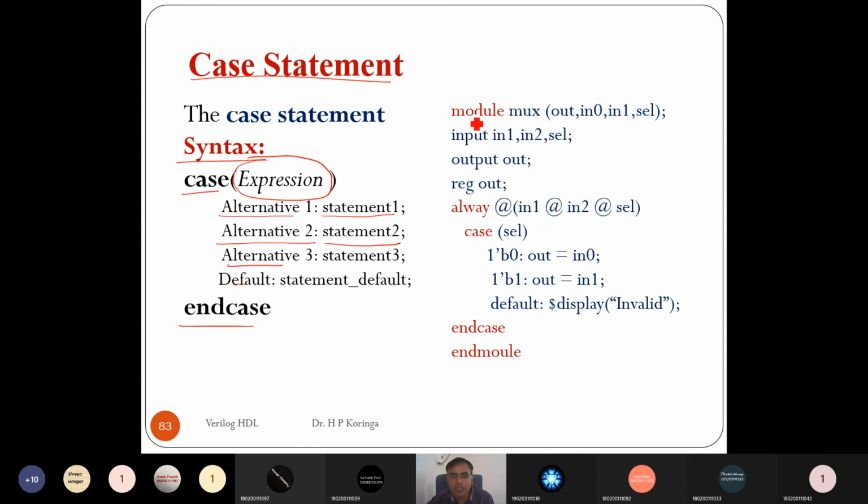So let me implement a 2 cross 1 mux using the case statement. Here we have defined the output as a reg, and then case selection. Now if the selection is equal to 1'b0, that means selection is equal to 0, then it assigns the output equal to input 0. If the selection is 1, then it assigns the output equal to input 1. And in default, meaning it is not 0 or 1, it will display that it is an invalid selection line. And endcase and endmodule.